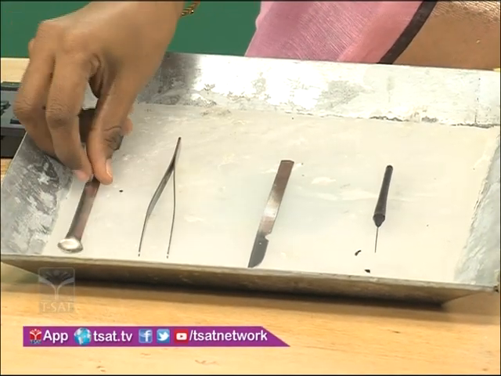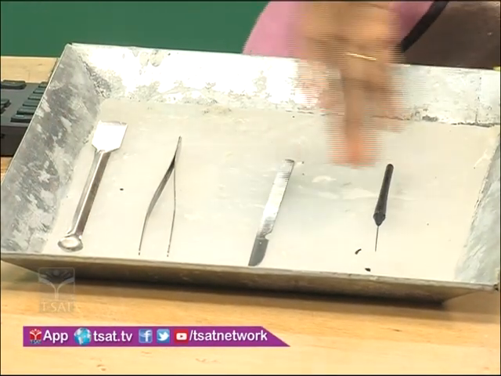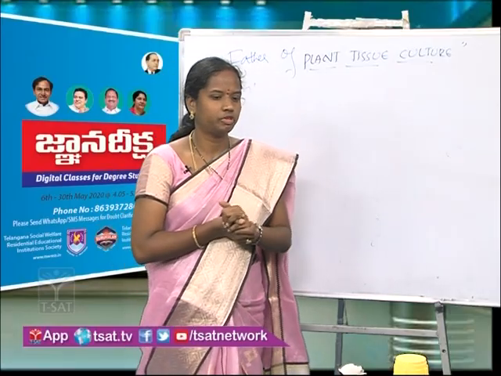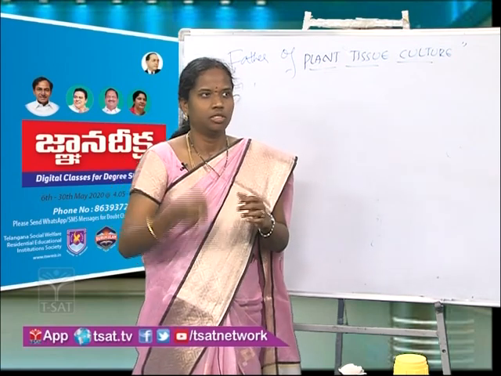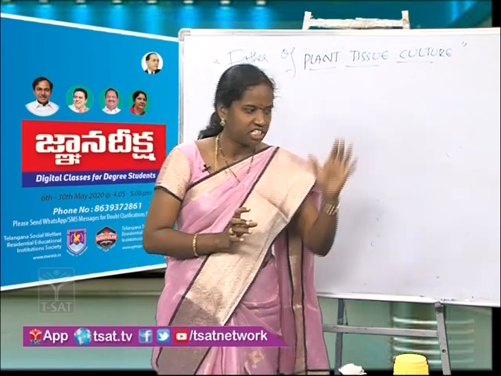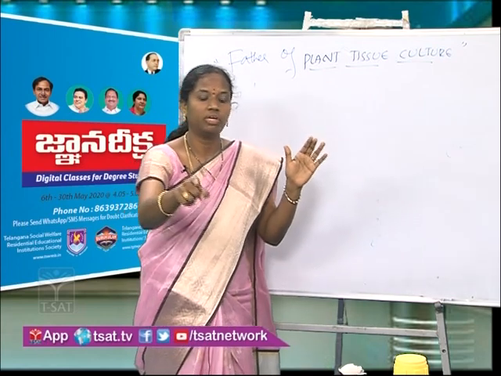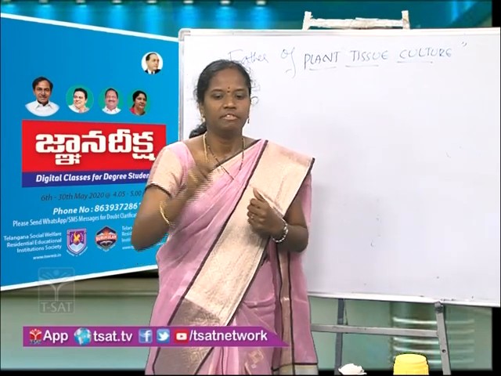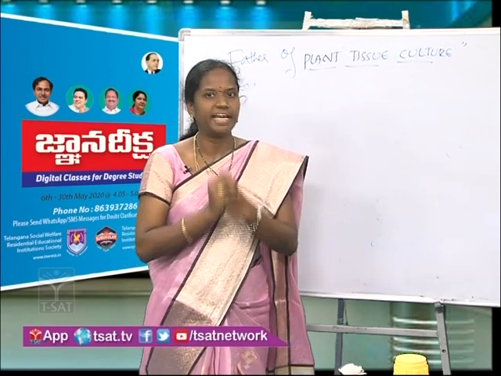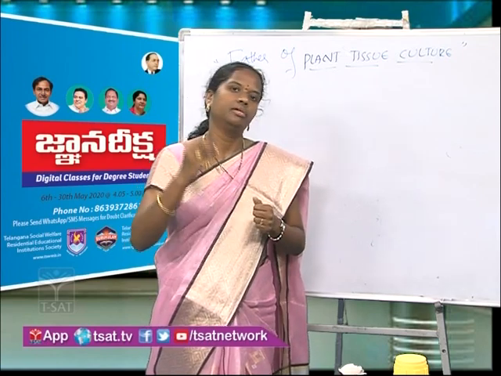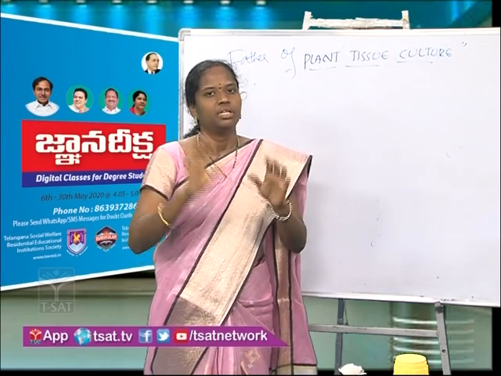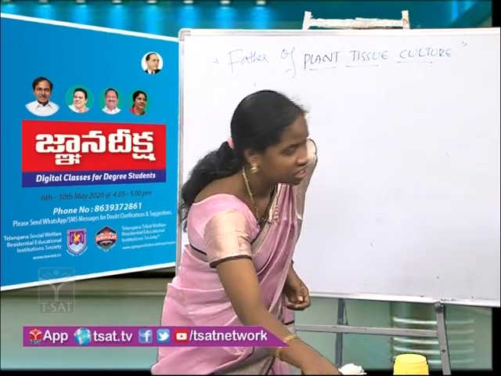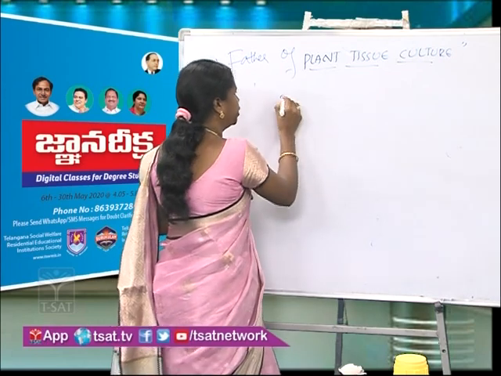Generally we use it to take the chemicals. Okay. All these are called the instruments which are useful for taking out an explant. So here we have to do one thing. As we are cleaning our explant, we have to clean those instruments also. For that reason, we have to dip those instruments in ethyl alcohol first. Then after, we have to keep it under the flame. Then we can use them. Okay. Thus, they will be disinfected. Next, what is the next step? Preparation of nutrient media.